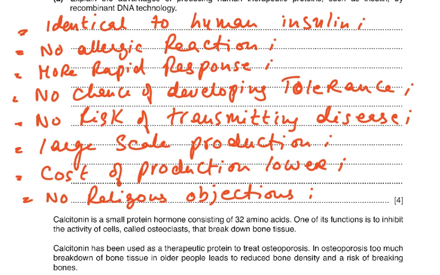So large scale production, then cost of production was much lower because we'd have to slaughter animals and get their pancreas and then of course extract the insulin from that. And then people had no religious objections if somebody was using cow insulin or pig insulin. Muslims would have a problem with pig insulin, Hindus would have a problem with cow insulin. So there were no religious objections to bacteria being used.